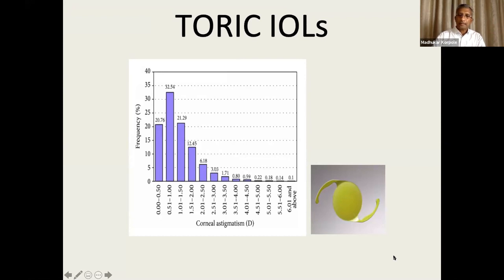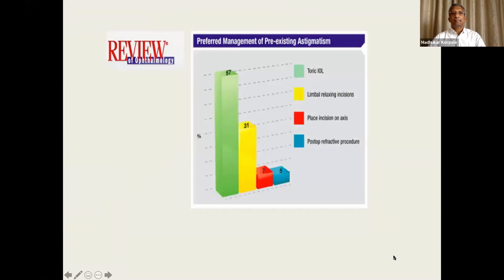For that, the preferred management for pre-existing astigmatism among ophthalmologists, this is by the ASCRS study a few years back, toric IOL was the best in terms of doctors using this technology to control the astigmatism. Then came limbal relaxing incisions, and then other post-operative refractive procedures. So right now, because of advancement and easy availability of this technology, significantly more people are using toric IOLs to correct astigmatism after cataract surgery.